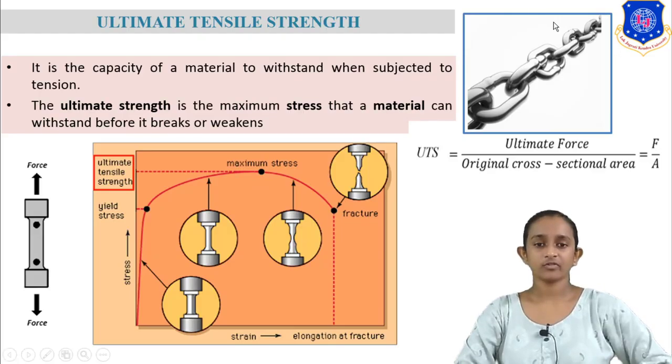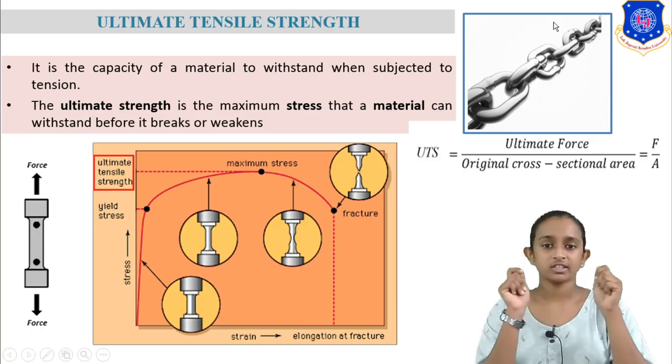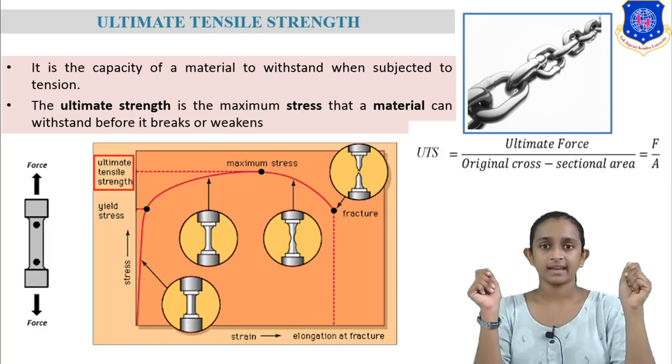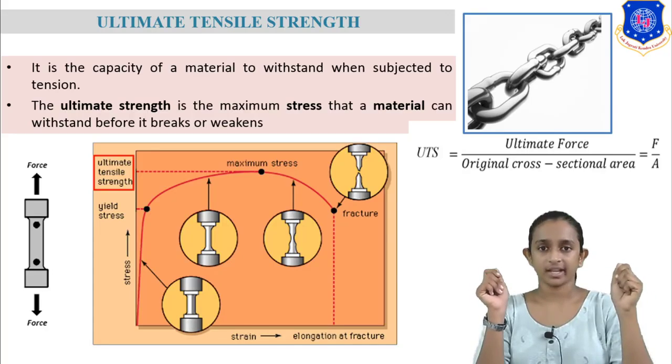As you can see from this figure, we are taking one chain and we apply an external force to the chain, and after some time the chain changes its shape, the length of the chain increases, and if we keep applying the external force then the chain breaks.